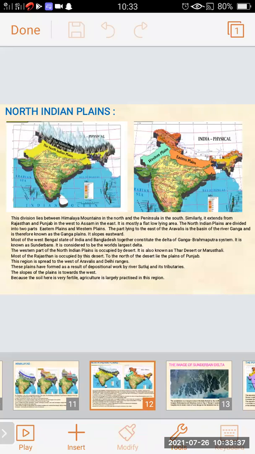Because the soil here is very fertile, agriculture is the main occupation practiced in this region.